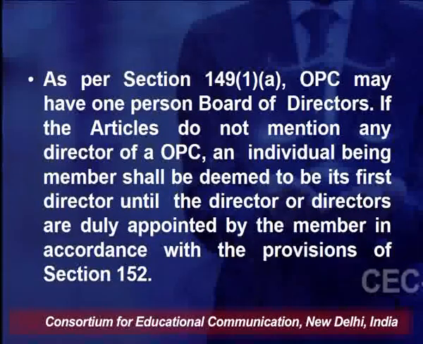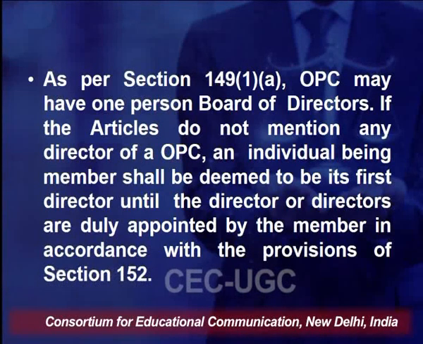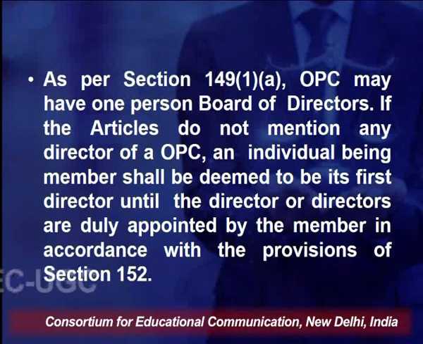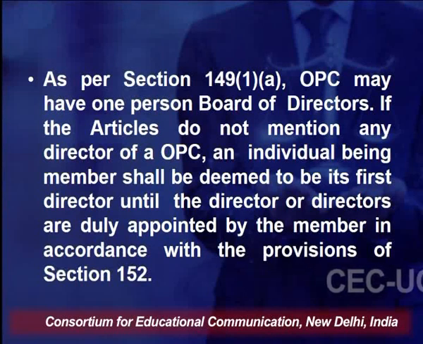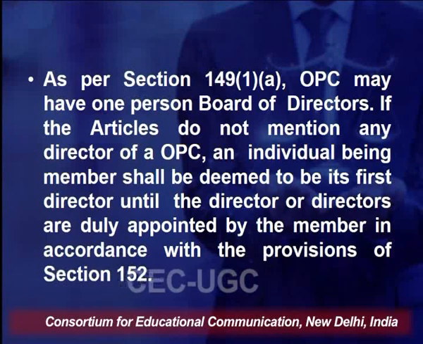Now, as per section 149 subsection 1A, an OPC may have one person on the board of directors. If the articles do not mention any director of an OPC, an individual being member shall be deemed to be its first director until the director or directors are duly appointed by the member in accordance with the provisions of section 152.